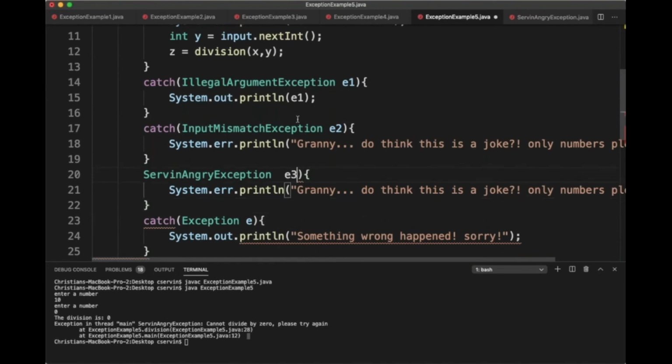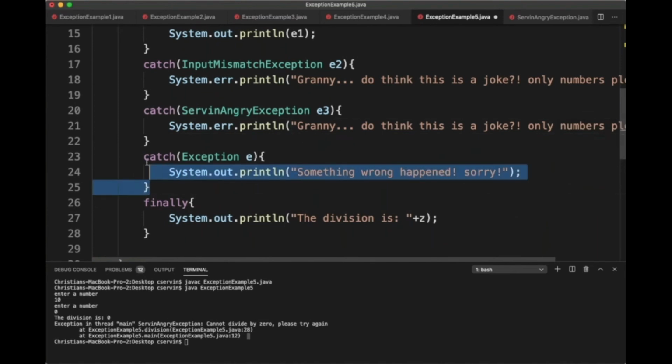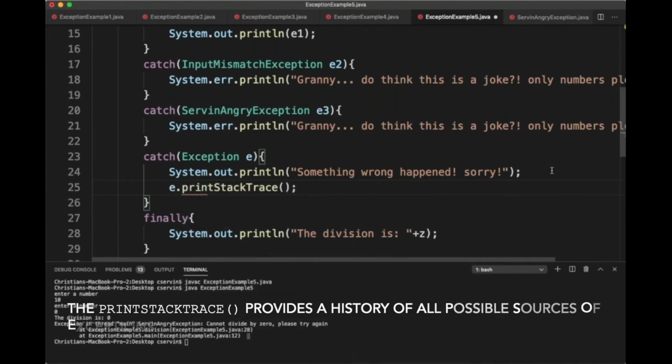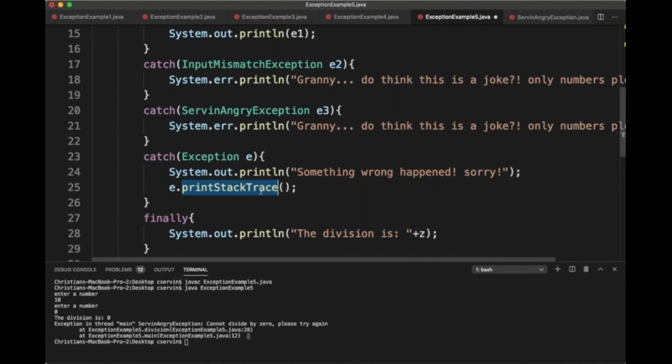Indeed, I agree with you. Maybe there was some problem with the compiler, maybe with the GPS, maybe with the connection, maybe with, I don't know, something that is out of your hands as a programmer. So you say, you know what, something wrong happened. And sometimes instead of just putting that, we can use a method called printStackTrace. printStackTrace will bring you what exactly happened, technically speaking, inside of this code. It will give you all the tracing of where something went wrong.